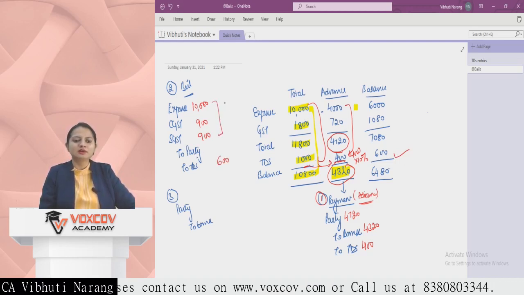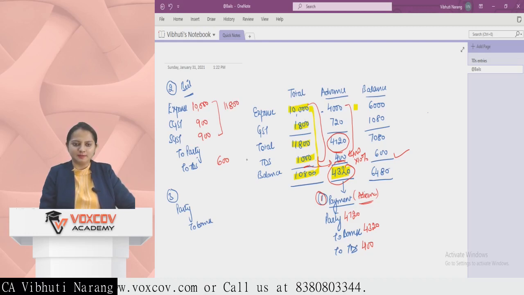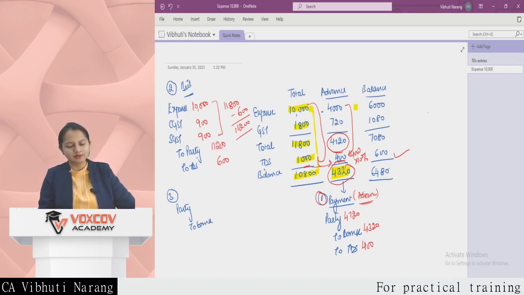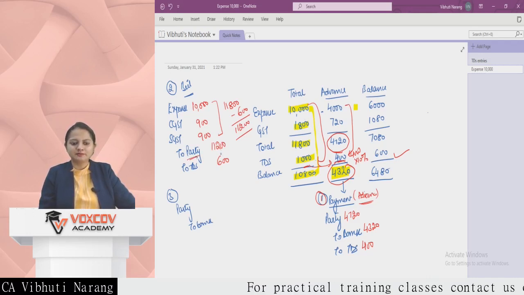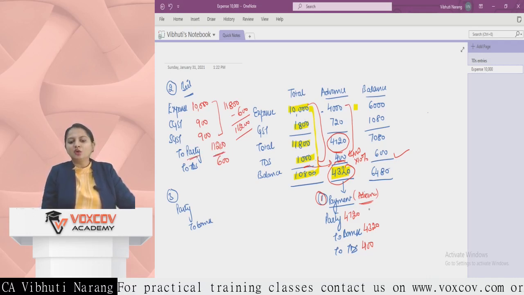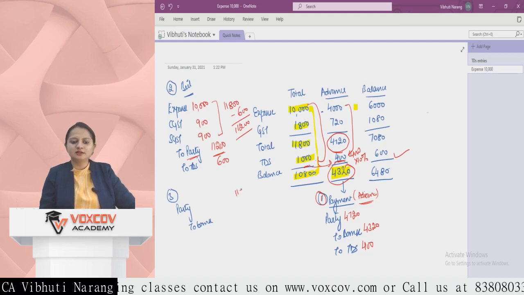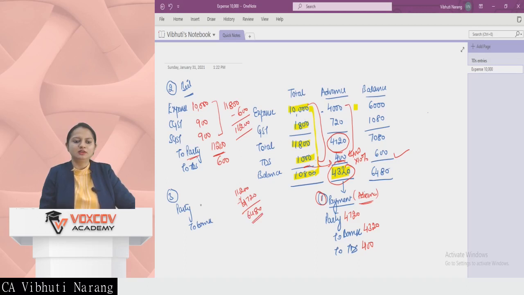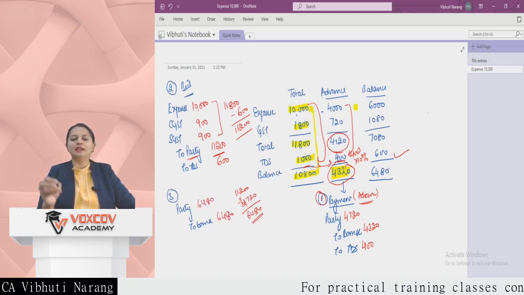Now debit is equal to credit, means 11,800 is the debit amount minus 600 is the credit amount. So 11,200 is balance which is to be credited to the party. Now party is 11,200 credit amount and already 4,720 was paid, which makes the total of 6,480. So we have to pay to the party 6,480, the balance amount.